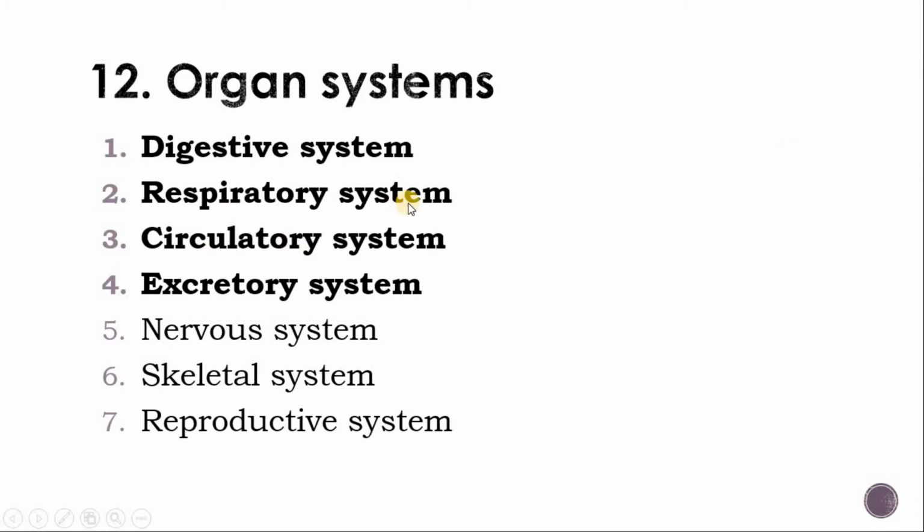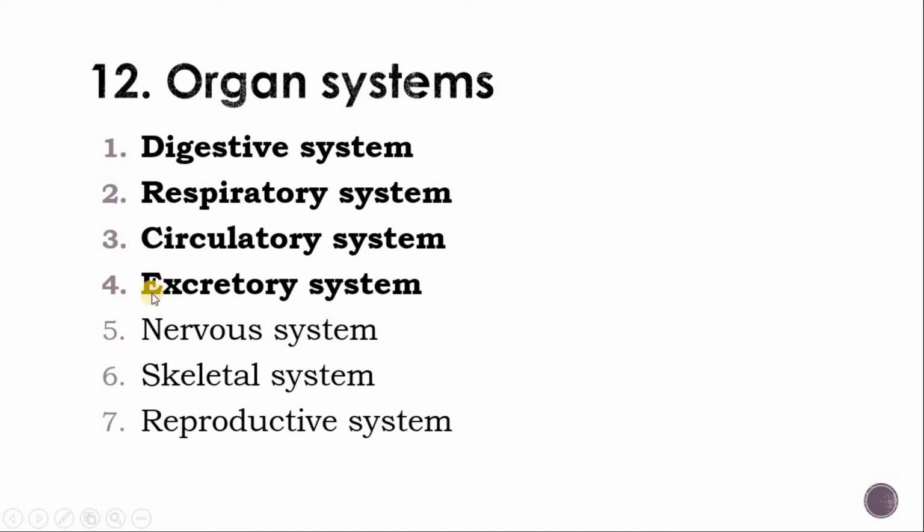The second one is the respiratory system: the organs associated with exhalation and inhalation of gases, and carrying the gases, oxygen and carbon dioxide, to the tissues and to the blood. What is the circulatory system? The organs associated with the circulation of the blood. And what is the excretory system? The organs associated with excreta and the excretion from the body.